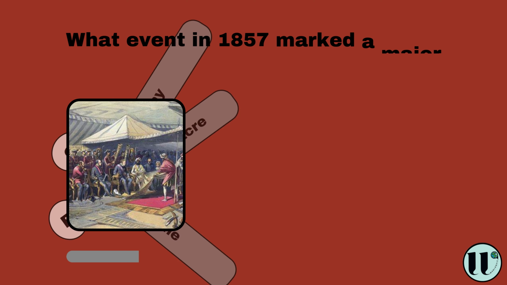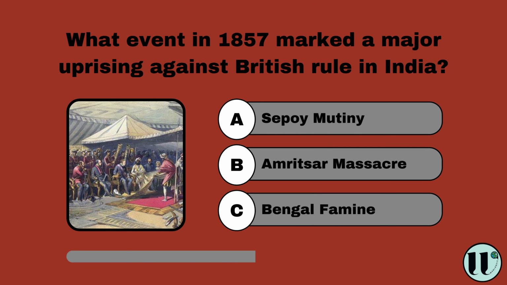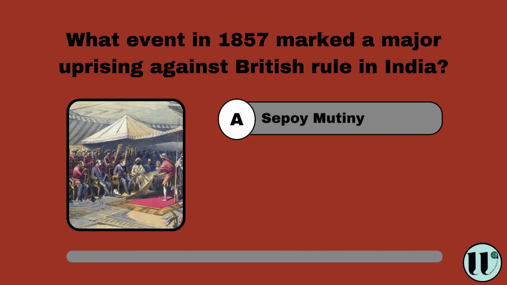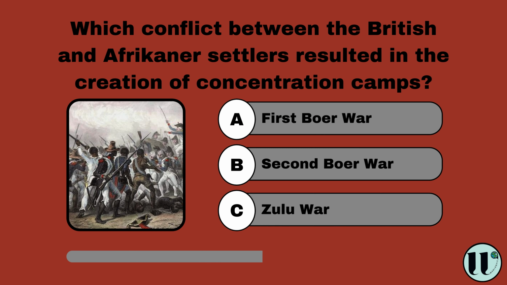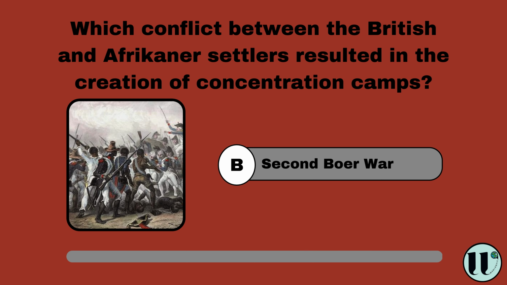What event in 1857 marked a major uprising against British rule in India? Sepoy Mutiny, Amritsar Massacre, Bengal Famine. Sepoy Mutiny. Which conflict between the British and Afrikaner settlers resulted in the creation of concentration camps? First Boer War, Second Boer War, Zulu War. Second Boer War.